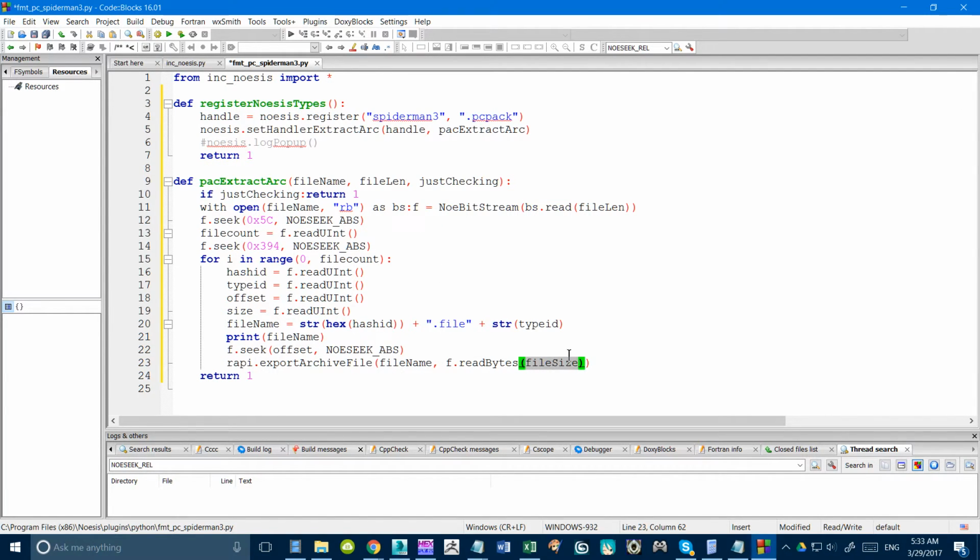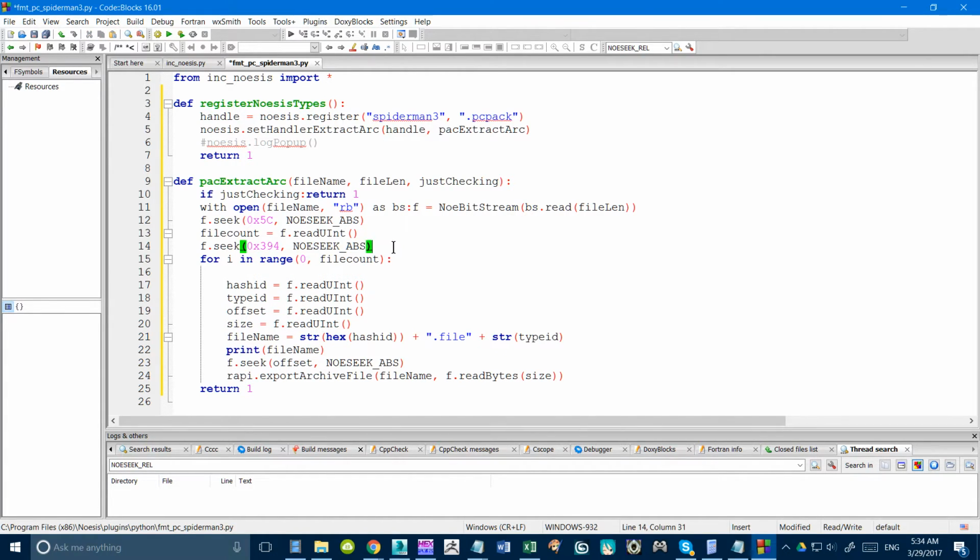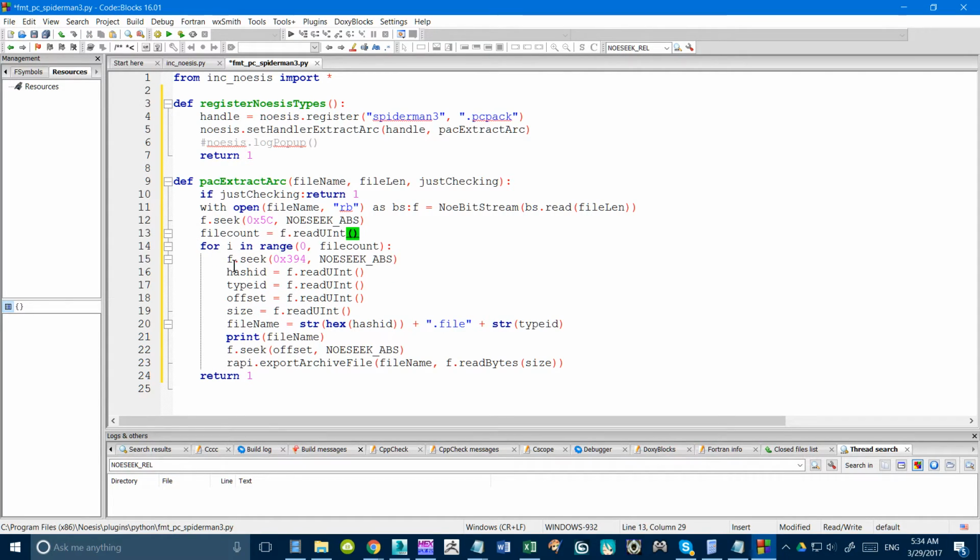And then the file size is given to us with size. Okay, so put that in there. That should be correct. Now once we're done reading this, we probably want to go back into the file table itself. So at the top of this, I'm going to put the address here. If we use this as it is now, it'll just put us at the first entry every time. So we need to index and go to the next entry.